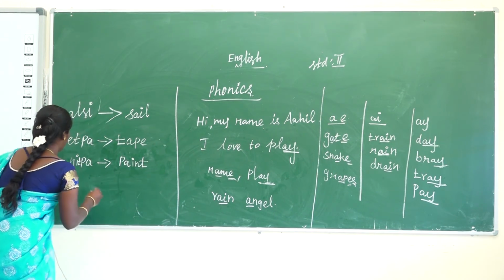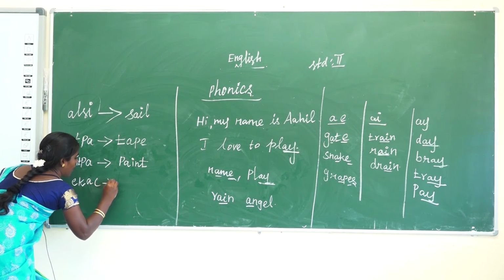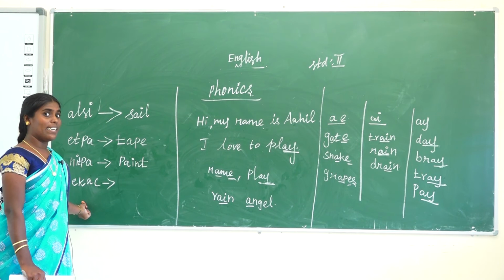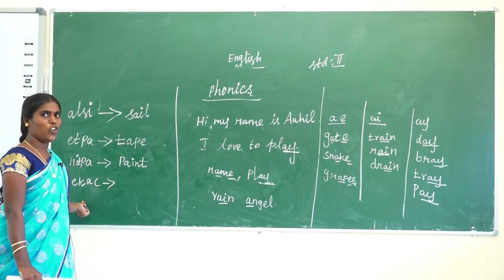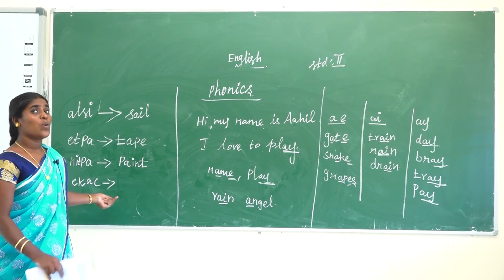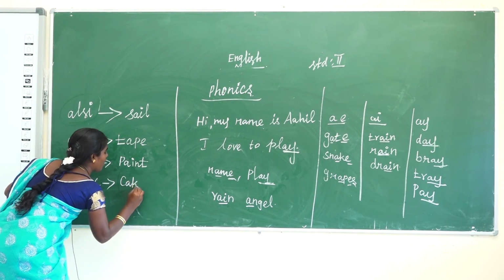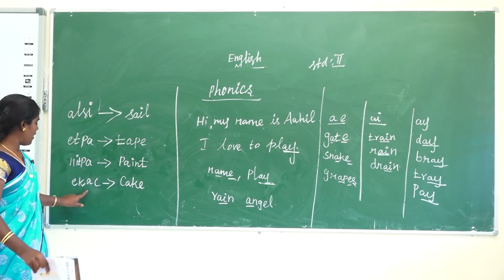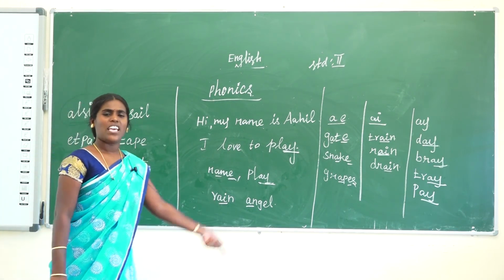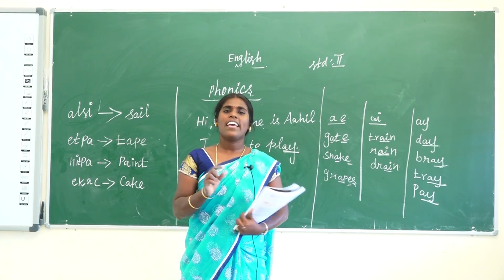Next one is, okay. What is the word? Everyone likes this too, but on a birthday everyone goes to buy it in a shop. What is the word? Anyone? Yes, cake. Cake is the word. Everyone likes cake. Every birthday everyone goes to a shop to buy a cake.